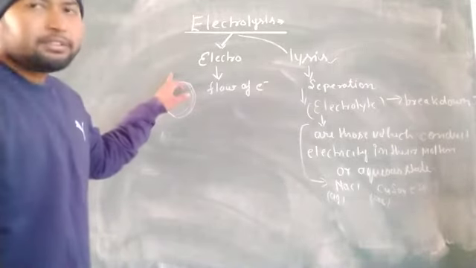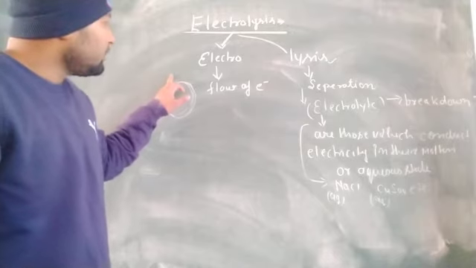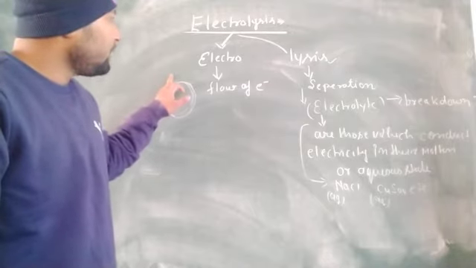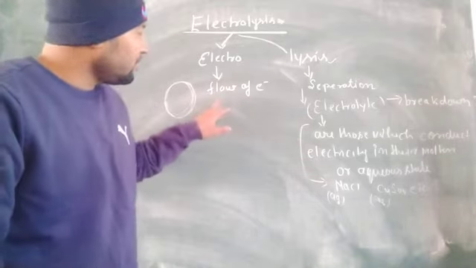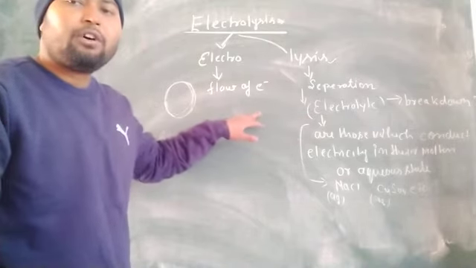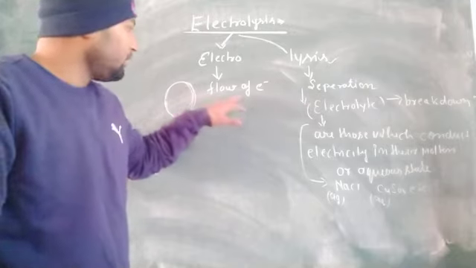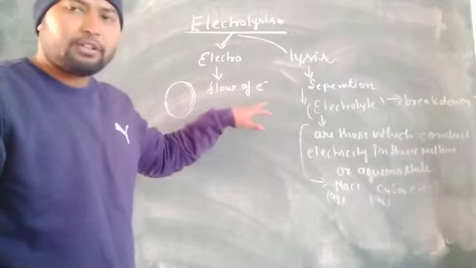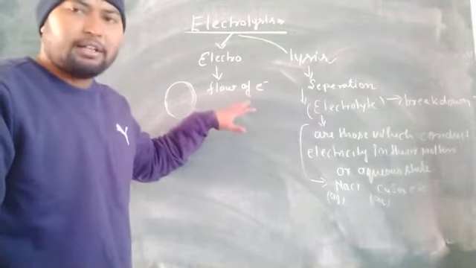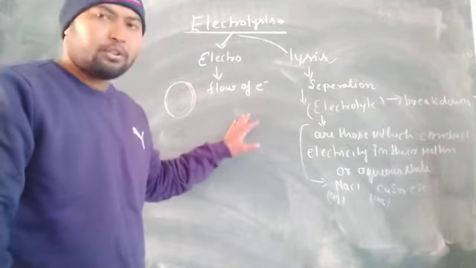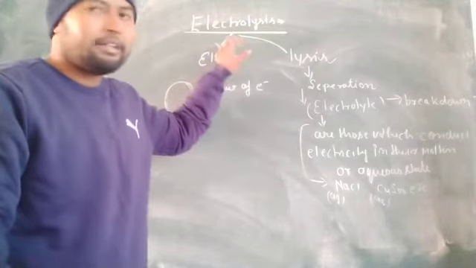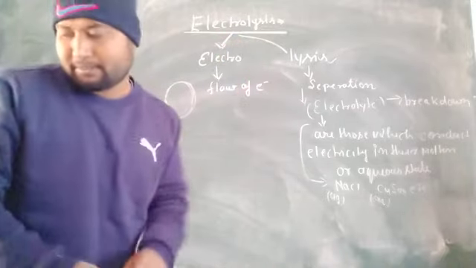So electrolysis will be complete when you have knowledge of electrolytes as well as flow of electrons. Flow of electrons, in easy terms, is the ease of flow of electrons, which is also known as conductance. So with the help of these two concepts, now we are going to cover the definition of electrolysis.